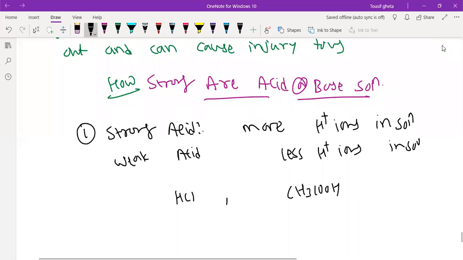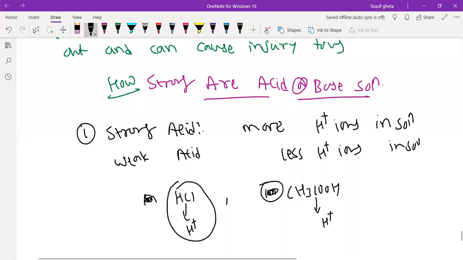This HCl and acetic acid I will take in the same concentration, like 1 molar. This is not so important to you, 1 molar. Same concentration, same water I will add. Now this will give more H plus ions, this will slowly give less H plus ions. Because everything was same, it gives more H plus ions very fast, so it comes under strong acid. Same concentration, but it has given less H plus ions, so it comes under weak acid, because it dissociates slowly